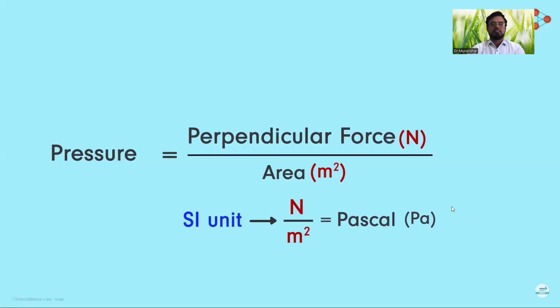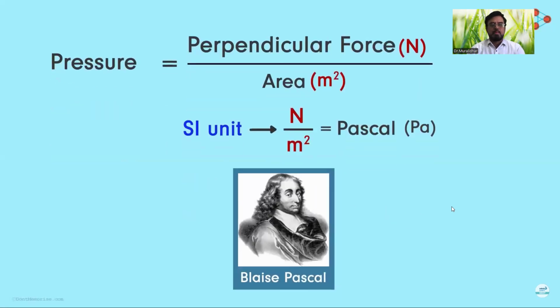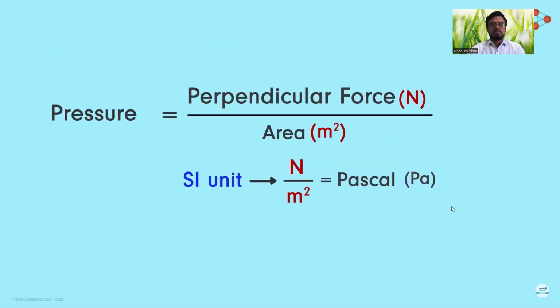It is given this name to honor the achievements of a French scientist named Blaise Pascal for his contributions in hydrostatics and hydrodynamics. Observe the equation carefully. Area is in the denominator of the fraction. What is this area? Well, this area is nothing but the area on which force is applied. Say I keep the force constant and I keep increasing this area.